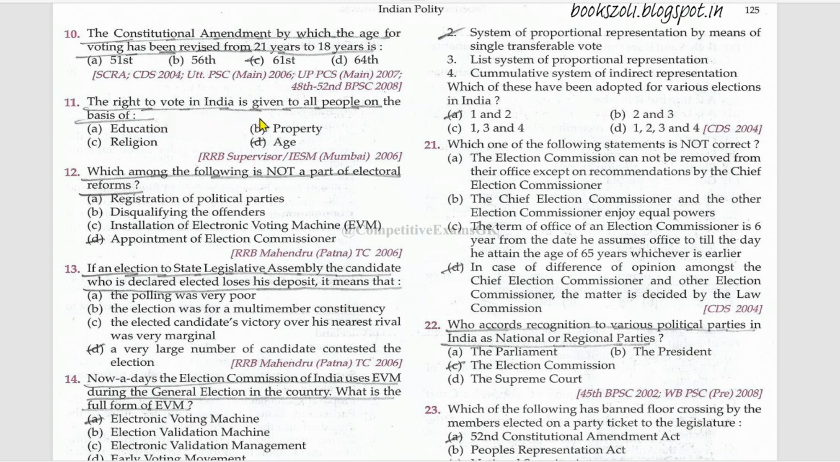The right to vote in India is given to all people on the basis of age. Which among the following is not a part of the electoral reforms? The appointment of the election commissioner. If an election to the state legislative assembly,